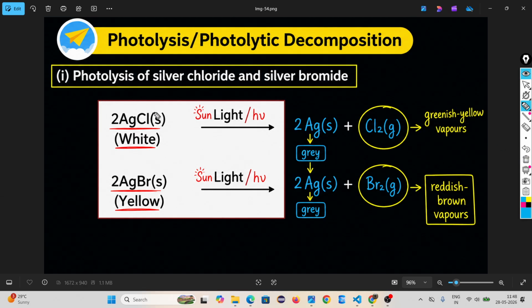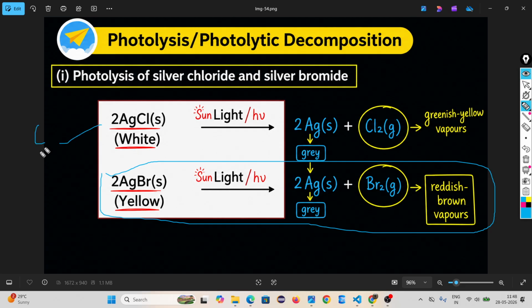Okay, so look, one reactant, one compound, breaks down into many products. You have to remember this silver chloride is a solid, this is a gas, and you have to balance it also.